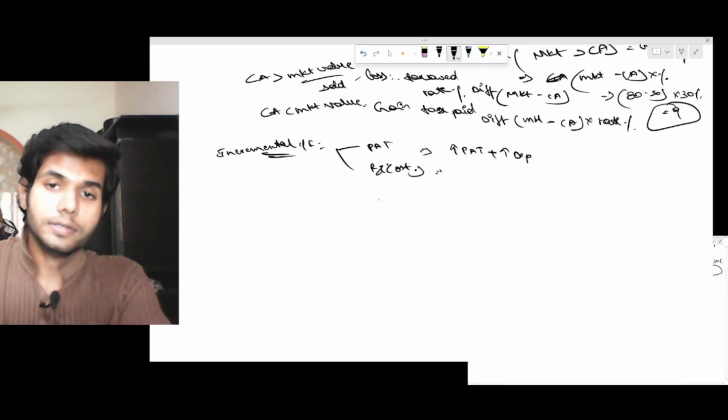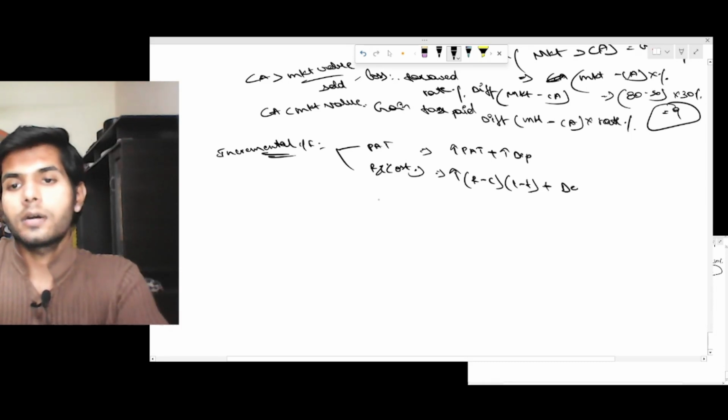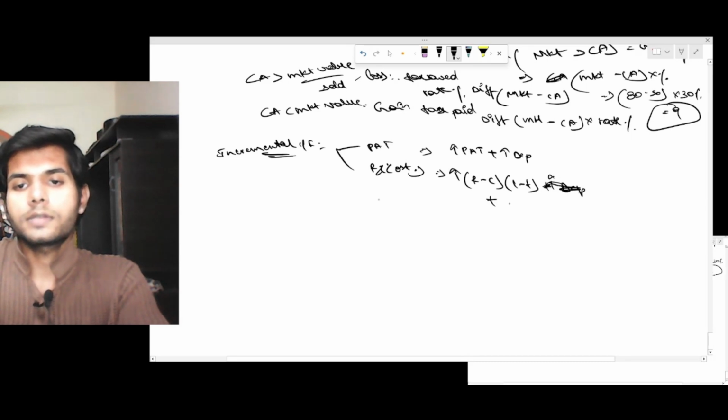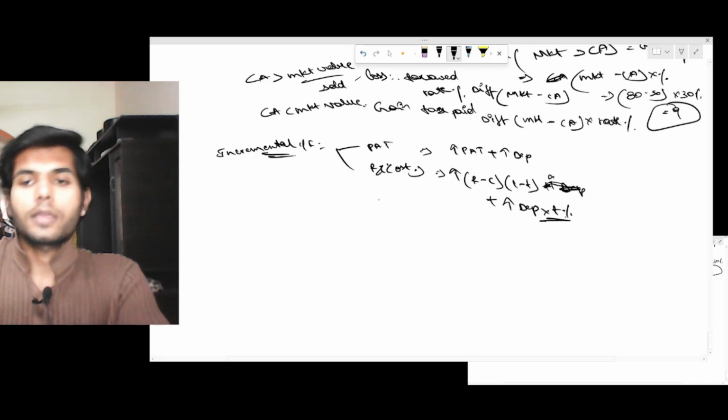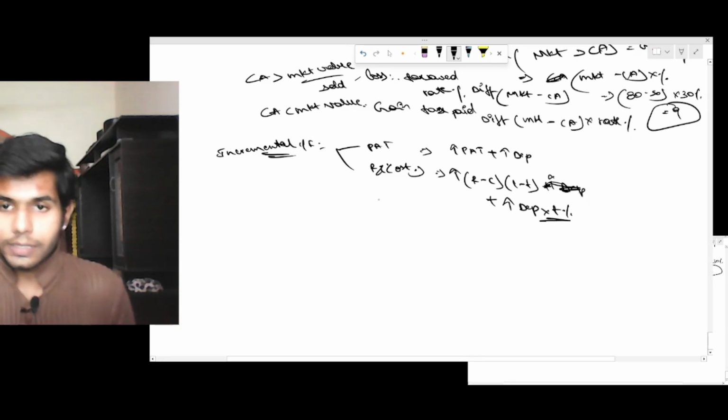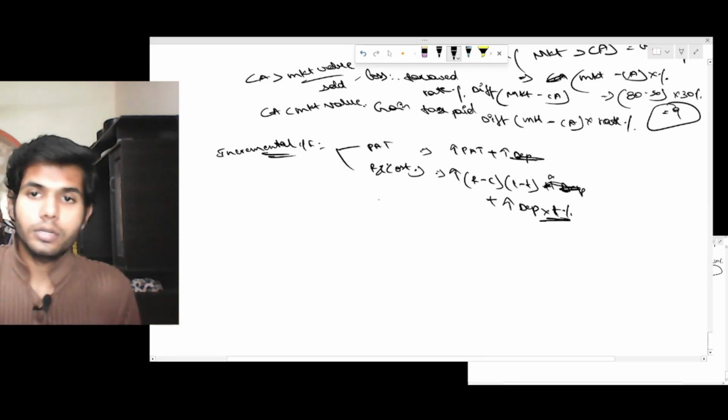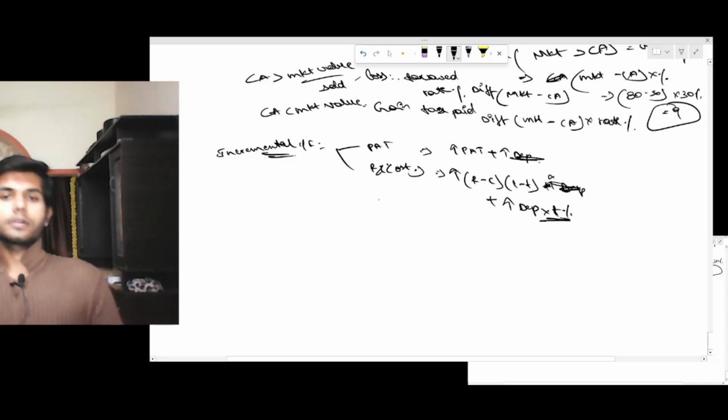If revenue and cost are given, take increase in revenue minus increase in cost times (1 minus tax), net of tax, plus increase in depreciation into tax rate. Here it is into tax rate, but here it is not. Alright, this is the incremental cash inflow.